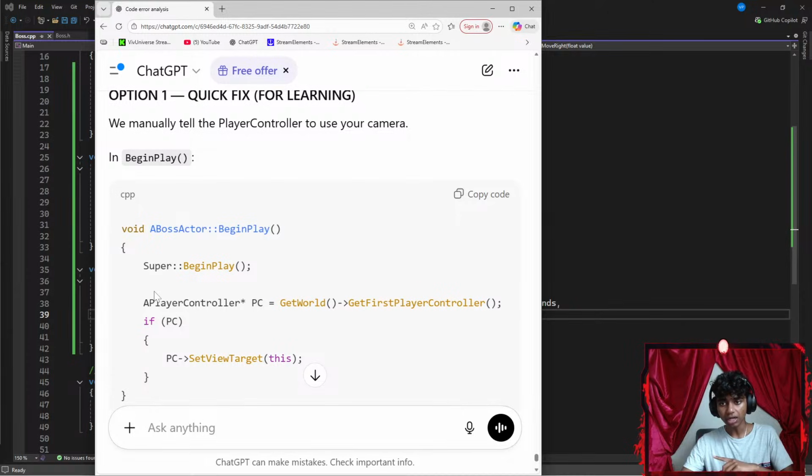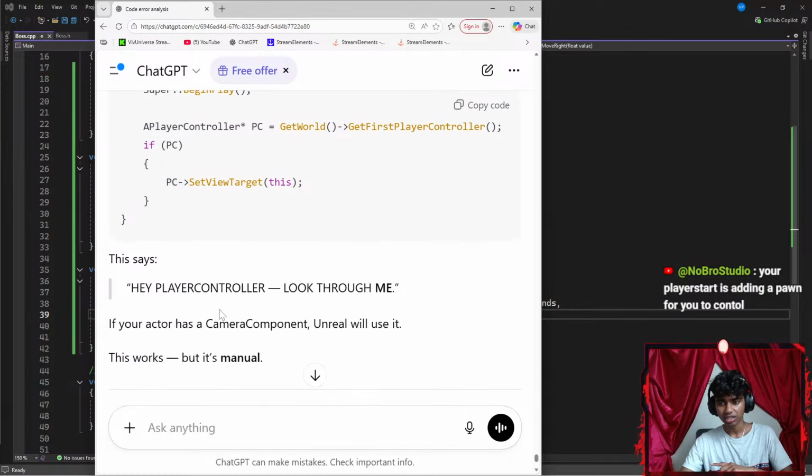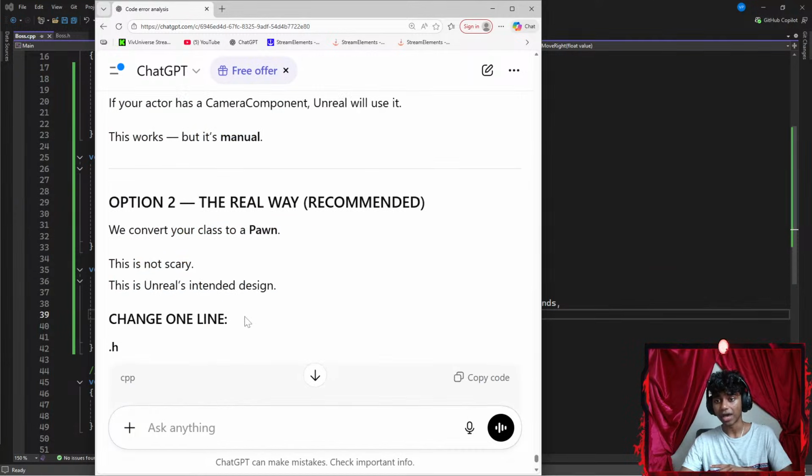So in BeginPlay, I go ahead and use the APlayerController class, represented by a pointer, PC. I use the GetWorld, GetFirstPlayerController function. If PC is true, PC SetViewTarget this. This says, hey player controller, look through me. If your actor has a camera component, Unreal uses it. This works but is manual.